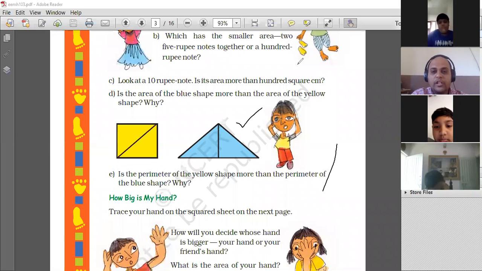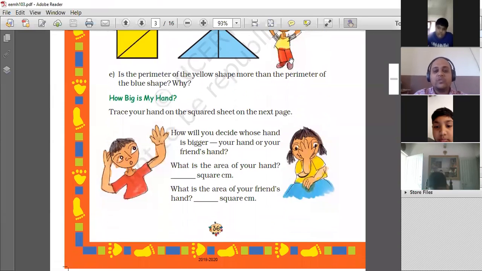Learn your tables properly, beta. Hai na? It is very important to learn the tables. Where did you do it? Did you do it on a computer or a calculator? Then your computer or calculator is wrong, right? You have to learn the tables properly.